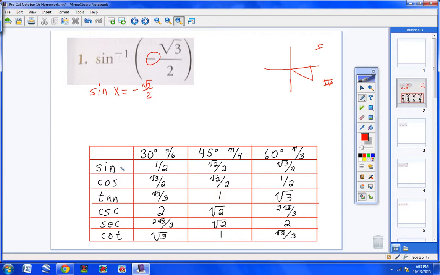Well, sine is right here. Here it is. Sine of 60 gives me square root of 3 over 2. Now, the only problem is I want a negative square root of 3 over 2. So I come down here to my triangle in quadrant 4. I put 60 on the inside. And then I rotate down like this until I hit the hypotenuse, which is this line right here, or the terminal side right there. And so my answer is negative 60 degrees. Or, if you change it to radians, negative pi over 3. Not too bad, okay? Let's try another one.